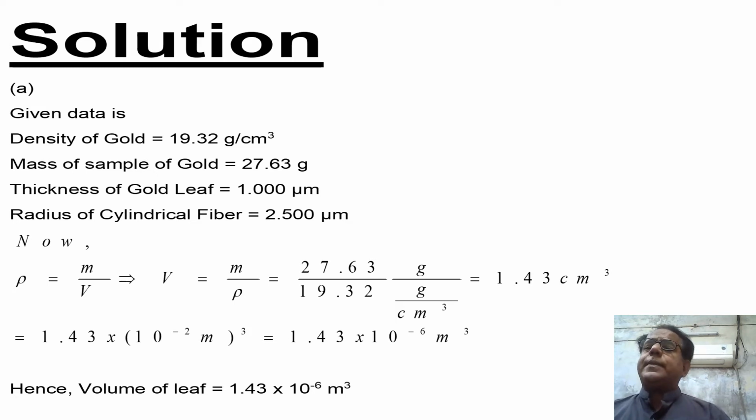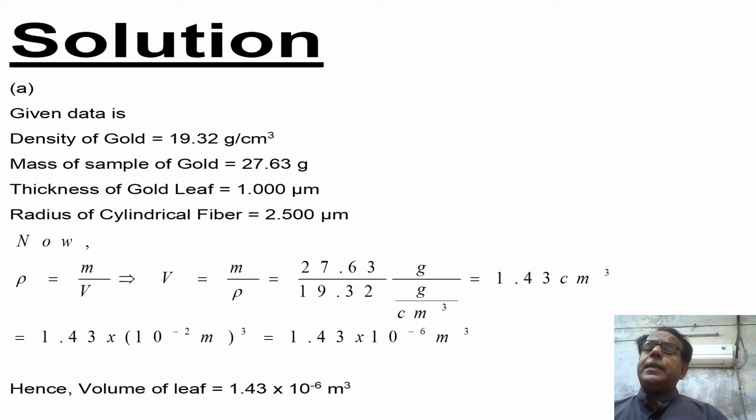Now in the next step, we are going to convert centimeter into meter. We know that 1 meter is equal to 100 centimeter and 1 centimeter is equal to 10 raised to the power minus 2 meter. So this will become equal to 1.43 into 10 raised to the power minus 2 meter whole cube.